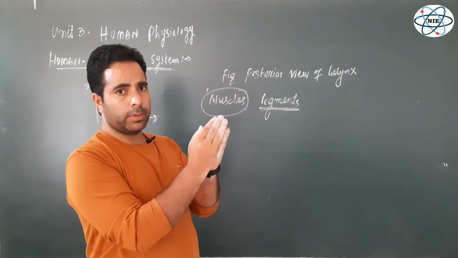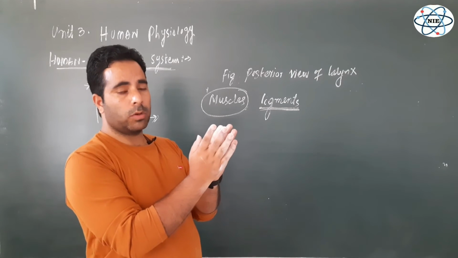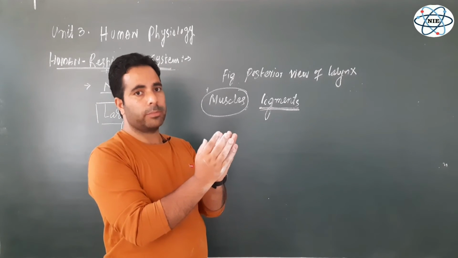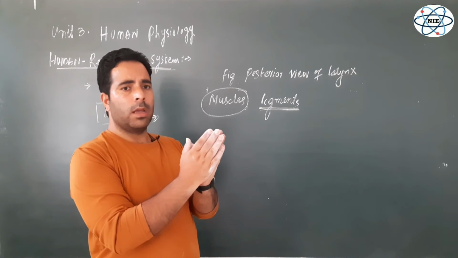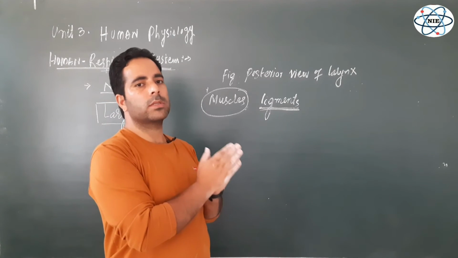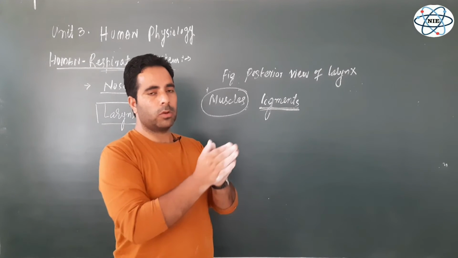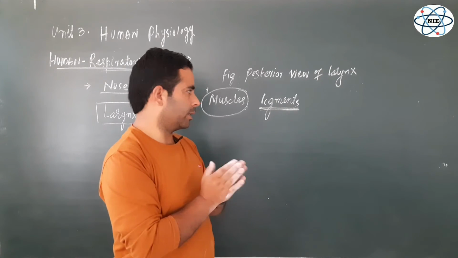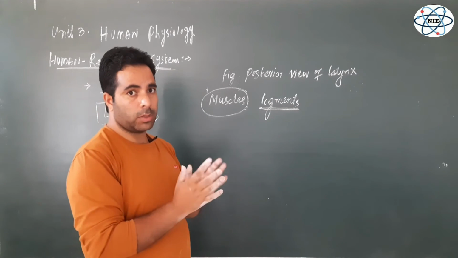It is connected with the pharynx by means of an opening known as the glottis, and over the glottis there is a cartilaginous flap known as the epiglottis, which generally remains open, but at the time of swallowing it closes the entry of the larynx so that the food cannot enter the trachea. That is problematic. Anyways, this is all about the structure of the larynx.